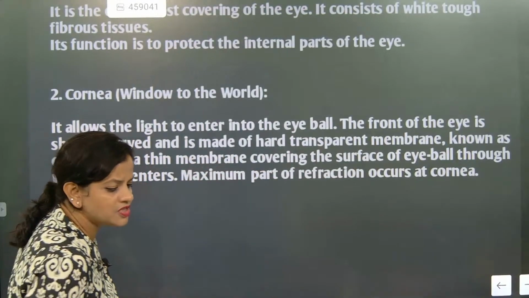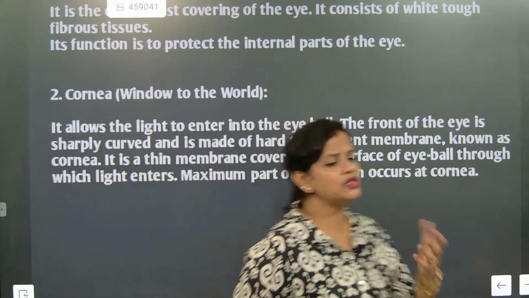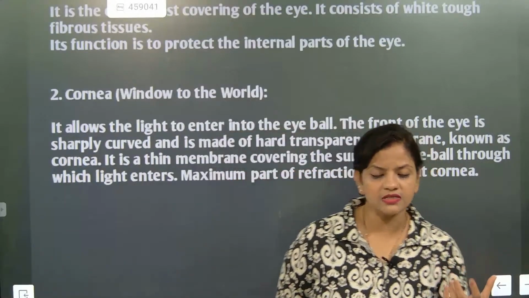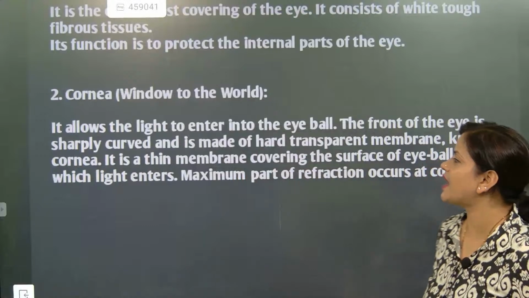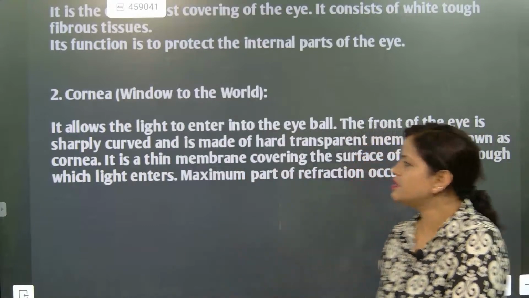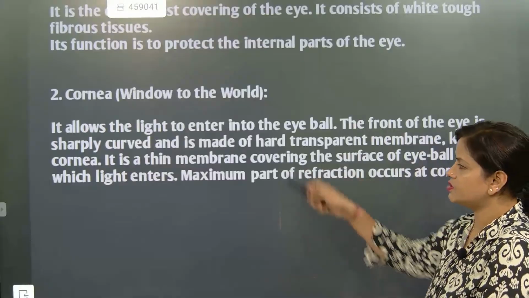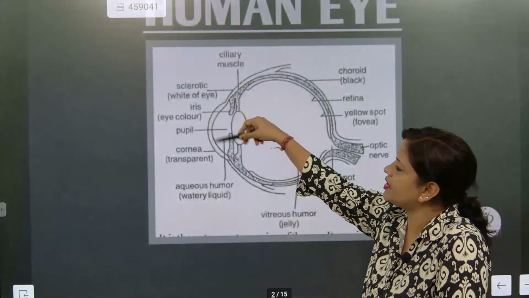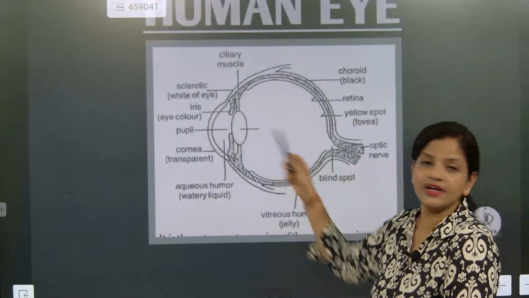So already we have studied about it. What are the specialities of the cornea? The cornea consists of that portion of the eye which allows the light to enter inside. Understood or not? And the next important point is it is a thin membrane, the coating, and through this only the light will enter. Understood?